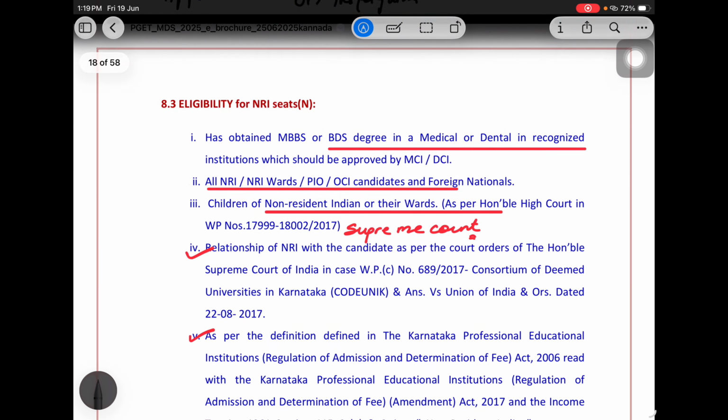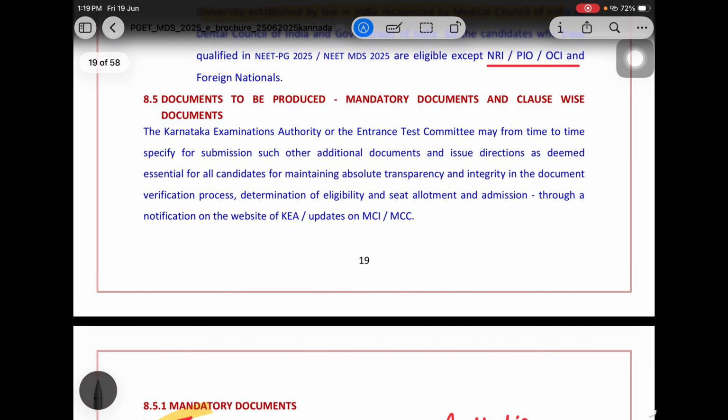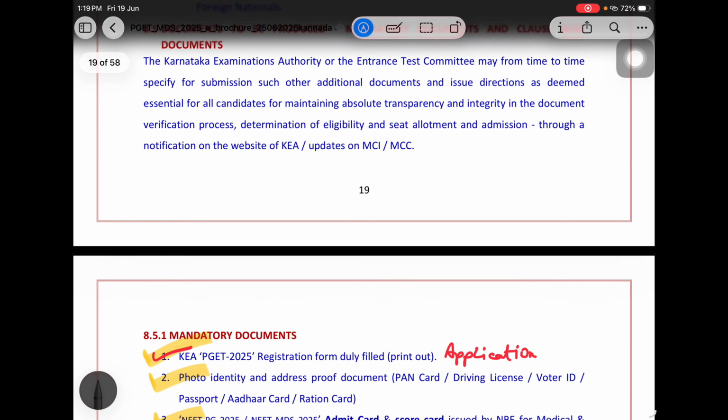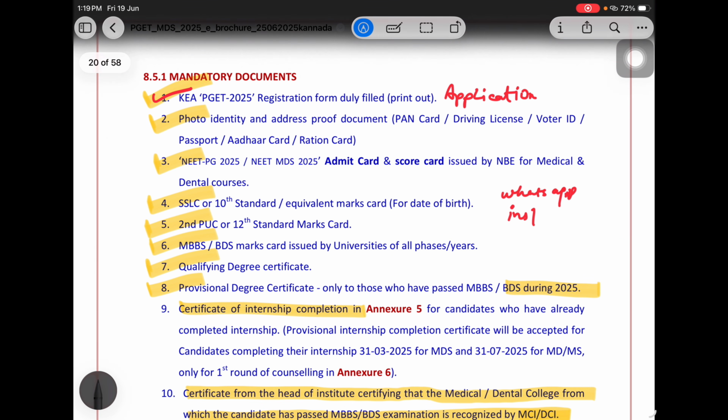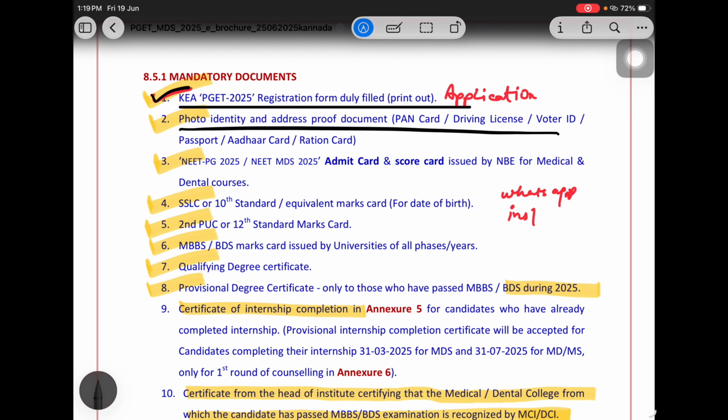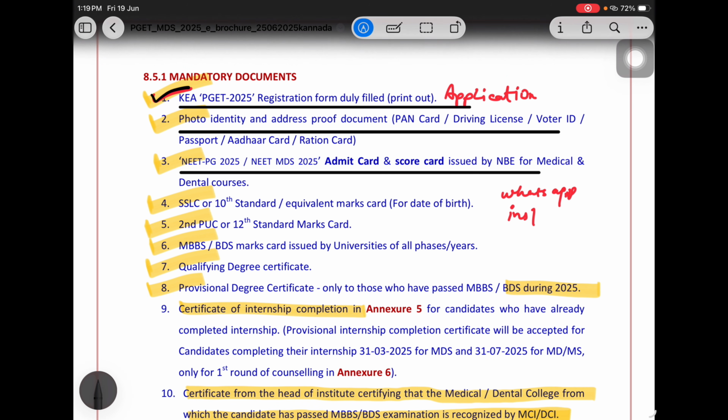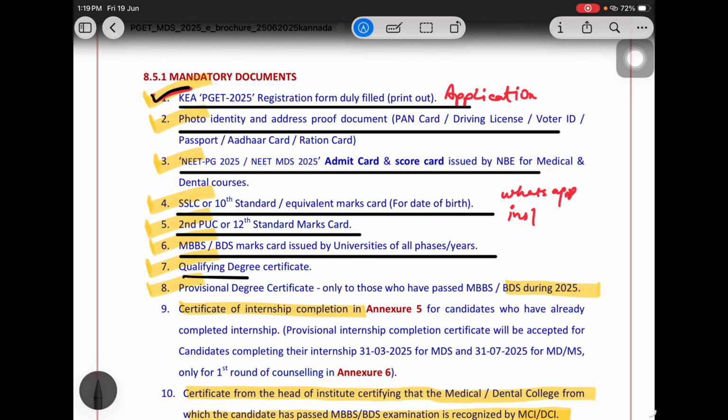There is no issue. Now coming to the documents to be produced, the mandatory documents clause wise. The first one that you are going to hold is the document that is mandatory. Whatever I have marked here: the KEA form that you will apply, photo identity proof, PAN card, Aadhaar card, voter card, passport, ration card, anything, NEET PG admit card, score card, very important. If you have not downloaded it, please download it. 10th standard certificate for date of birth, second PUC marks, BDS all year mark sheets, qualifying degree certificate, that is the BDS degree certificate.